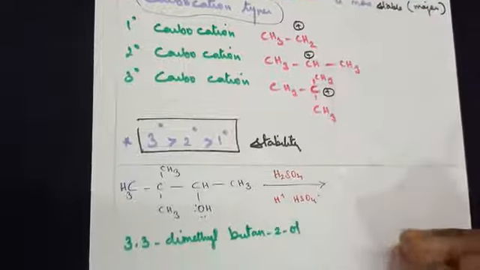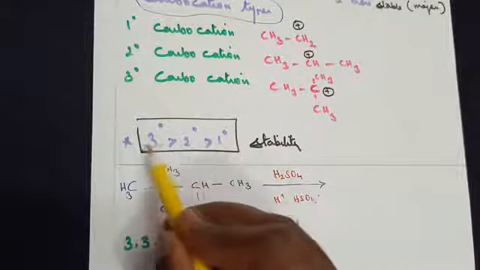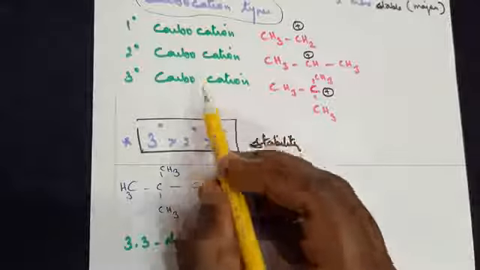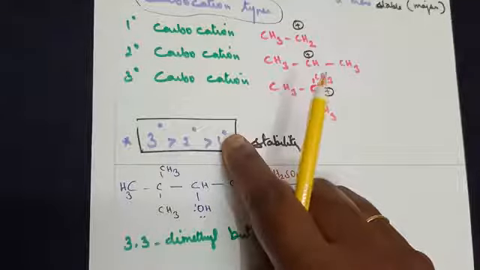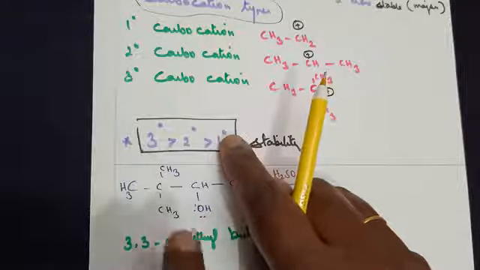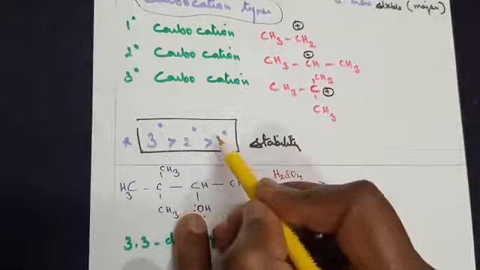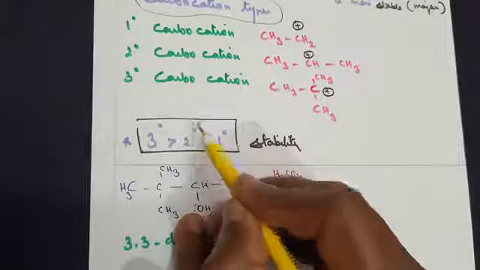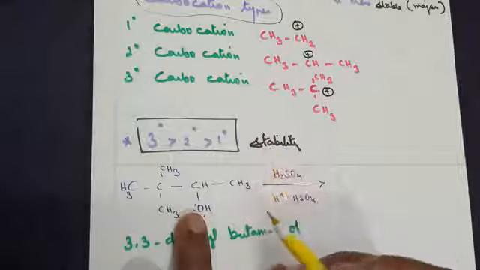Now I'll be showing you the step. At one particular step, you need to identify what type of carbocation is formed there. If it happens to be the primary carbocation, it is the least stable. Immediately some type of shifting will go on there. It will try to convert it into a secondary or a tertiary carbocation. The reason is to attain stability.